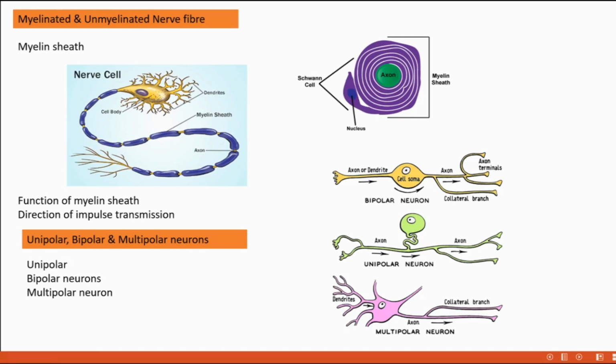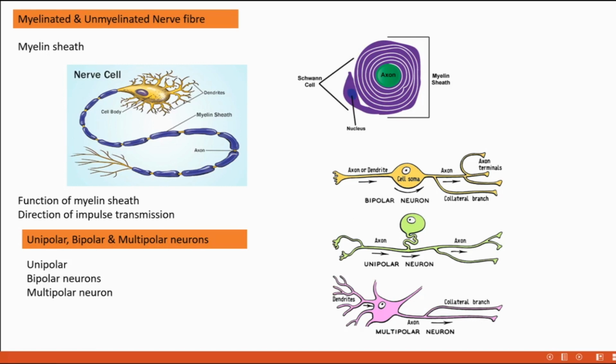We know the spinal cord, and through the spinal cord the dorsal root and ventral root are present. The dorsal root ganglia are of the unipolar type. Next is bipolar. As the name implies, from the cell body two branches are emanating. Those are called bipolar neurons. One more thing I forgot to mention regarding unipolar: unipolar neurons are all sensory neurons.